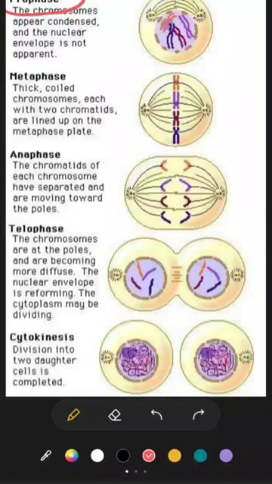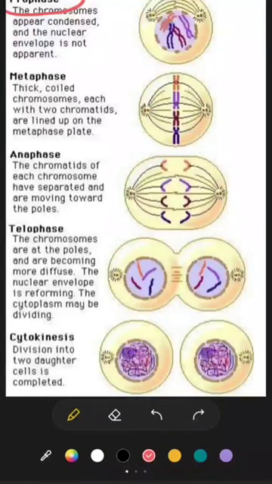You will have to learn the characteristics of prophase. The two main characteristics I have already discussed, and the rest you will find in detail in the book, but these two are the most important.